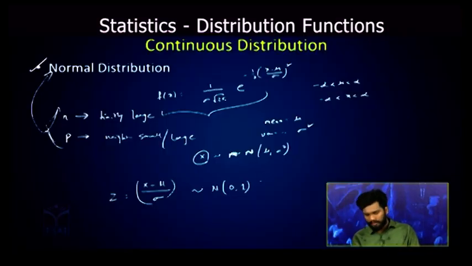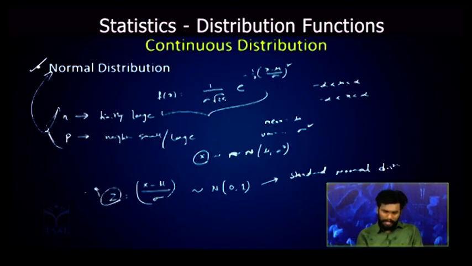This is called standard normal distribution, and this z is called the standard normal variate.